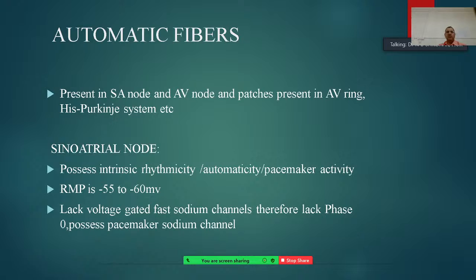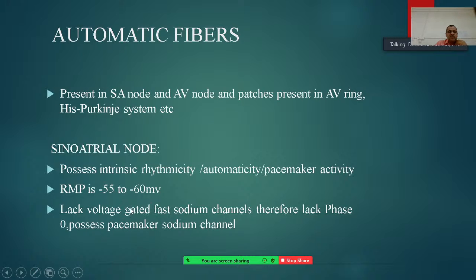Automatic fibers are the ones present in the sinoatrial node and AV node, and patches present in the AV ring and the His-Purkinje system especially. The sinoatrial node possesses intrinsic rhythmicity: autorhythmicity, automaticity, pacemaker activity.